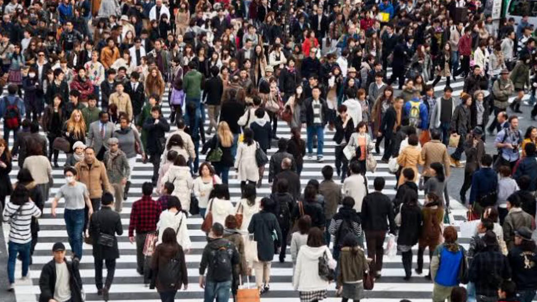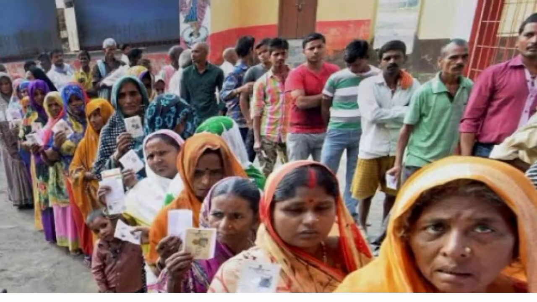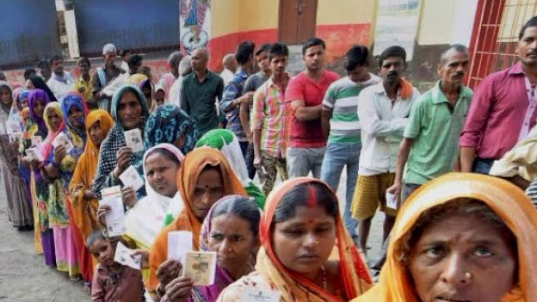The first one is city corporation, Mahanagara Palike, for major cities. The second one is town municipalities or city municipalities, for towns and cities. The third one is the cantonment area under the control of defense. Now let us move on. The state government has power to declare a particular area as a city or town on the basis of certain factors like population, their income, etc.